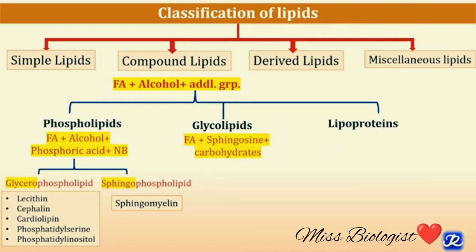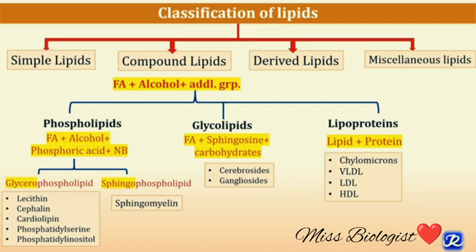Glycolipids consist of fatty acid plus alcohol. The alcohol is sphingosine here, and carbohydrates. That's why they are called glycolipids. Carbohydrate plus lipids. The examples are cerebrosides and gangliosides. The third example is lipoproteins, which are complex molecules made up of lipid plus protein, and the examples are chylomicrons, very low density lipoprotein, that is VLDL, low density lipoprotein, that is LDL, and high density lipoprotein, that is HDL.